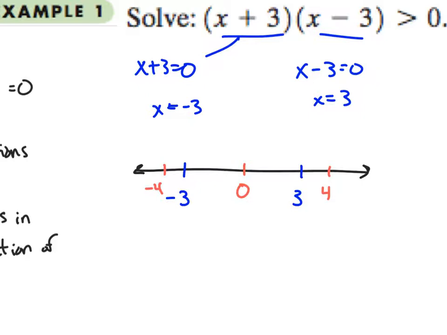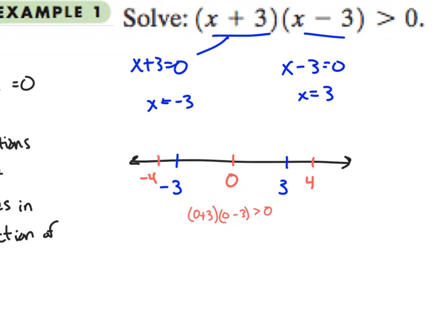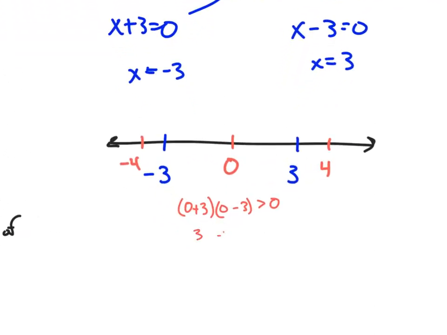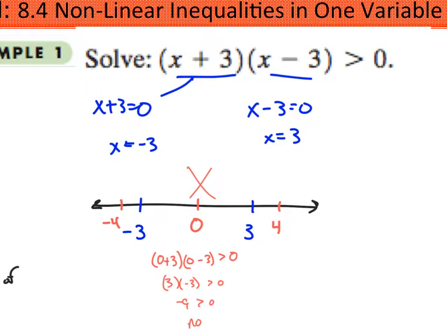Okay, so let's start with 0. 0 plus 3 times 0 minus 3 is supposed to be greater than 0. So that's 3 times negative 3, which is negative 9. And is that greater than 0? No, negative 9 is not greater than 0, so we'll say no, and we'll give this section an X. That means that this entire middle section is out, and when I say out, I mean it's not part of our solution set.